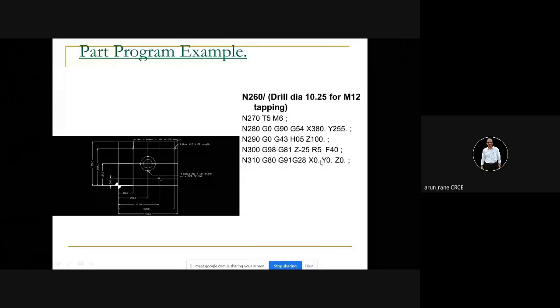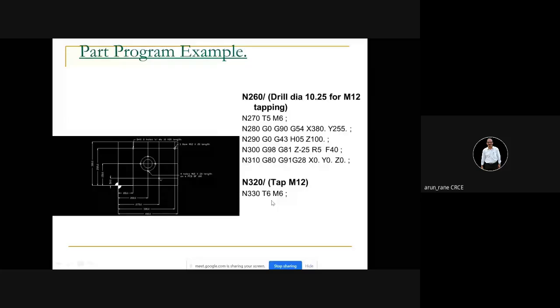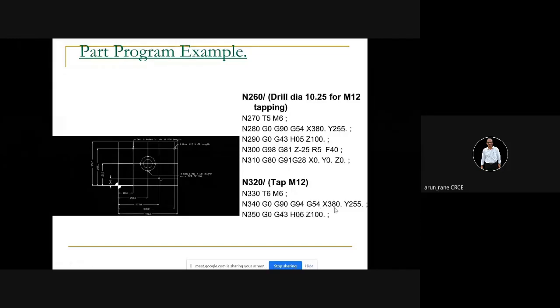And then once the drilling is done with 10.25, then you can go for M12 tapping. So that is now tool number 6, G54. All right. So now here you are going to use the tapping cycle, that is G84.